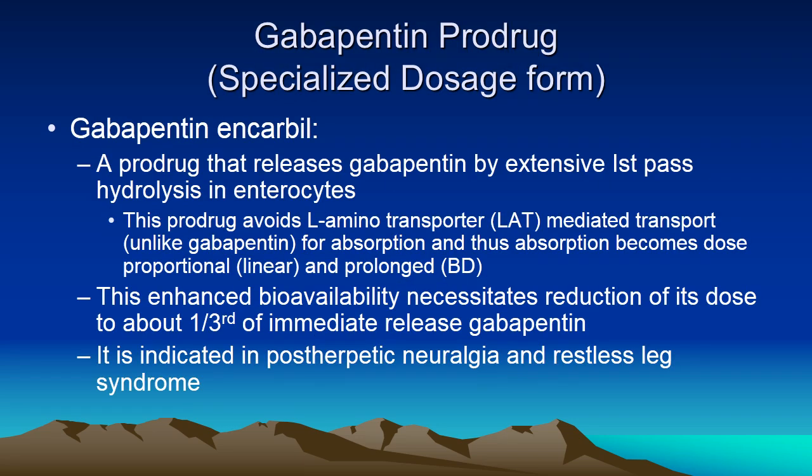Now I'll give you two examples. One is gabapentin prodrug, gabapentin enacarbil. It releases gabapentin by extensive first-pass hydrolysis in enterocytes. Now this prodrug avoids L-amino acid transport of gabapentin for absorption, and thus absorption becomes dose proportional and prolonged. Whereas if we give gabapentin without enacarbil, it will not be dose proportional but saturable. This enhanced bioavailability necessitates reduction of its dose to about 1/3 of the immediate release gabapentin.